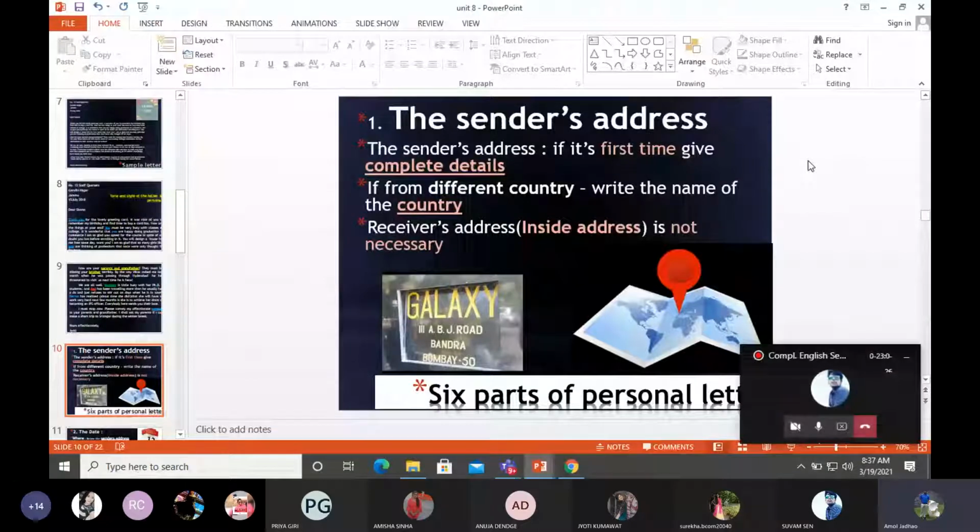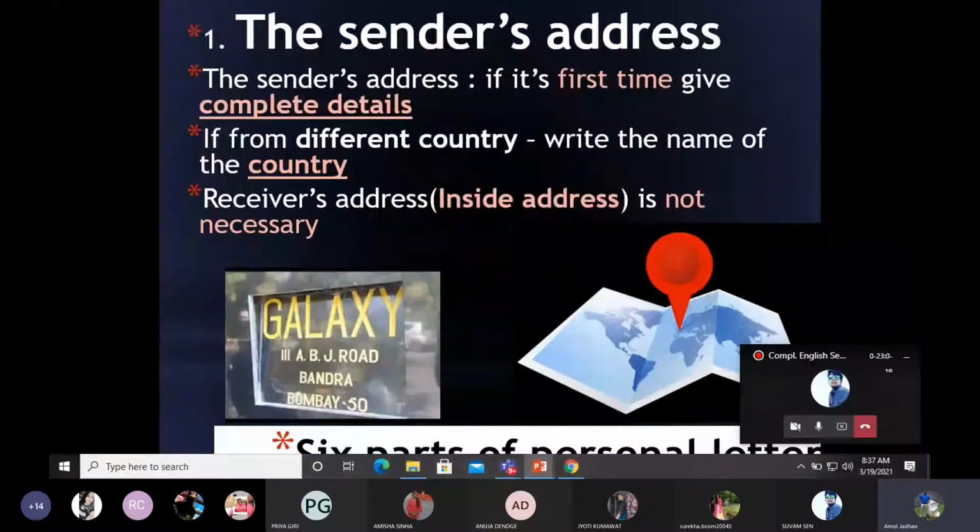Okay, as I had mentioned in the previous session, there are 6 parts of letters. First, the sender's address. In case the receiver is not in the country and you have switched to a different postal address, you have relocated yourself to a different place, then you will have to write the detailed address. So that is the sender's address, of the one who is sending the letter.